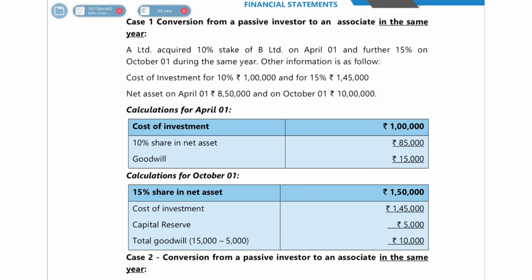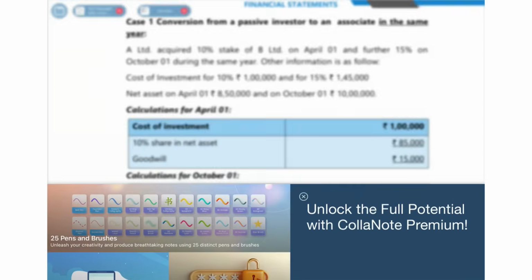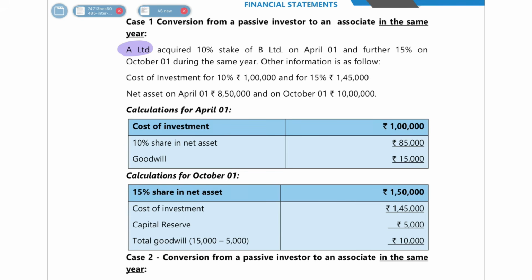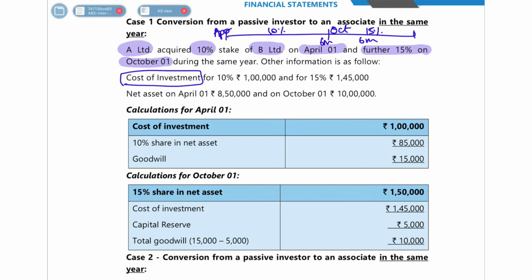Okay, next let's move on to the next example. A Limited was having a 10% stake in B Limited on April 1, at the start of the year. Then it got a further 15% on October 1, that means after 6 months. So on October start, where it had a 10% stake, it got another 15% stake. They are saying that the cost of investment, how much it paid for getting the 10% stake, is 1 lakh rupees.